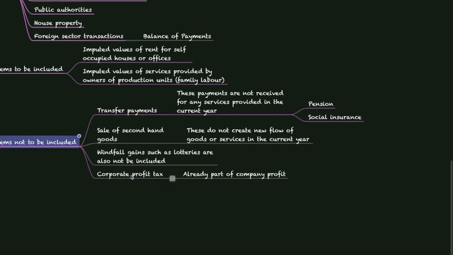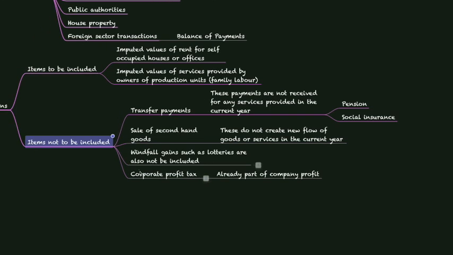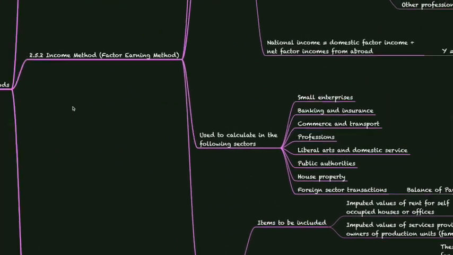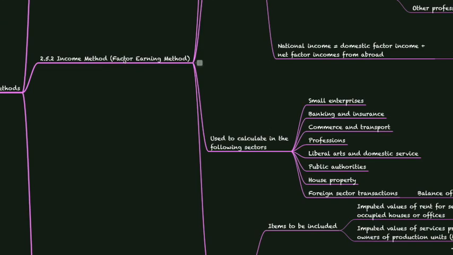Corporate profit tax should also not be included because these taxes are already part of the company profit. When you add this corporate profit tax again, it will be considered as double counting. Hence, corporate profit tax is not included when calculating GNP at market prices using income method or factor earning method.